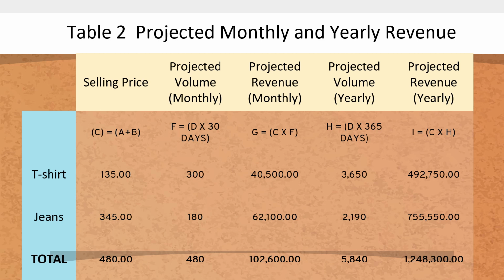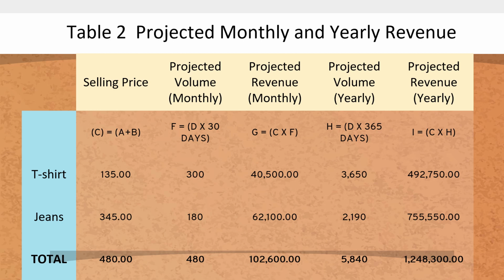Given the selling price for the t-shirt of 135 and for the jeans of 345, that will give us a total of 480. Remember that we are making projections. A projection is only an assumption that this will be our revenue or income in a month or in a year.